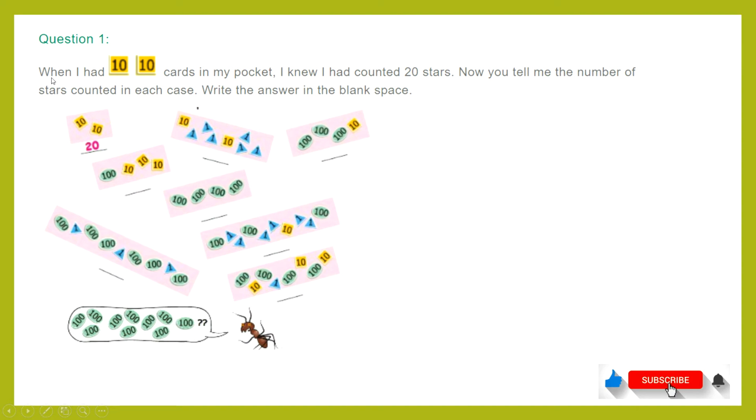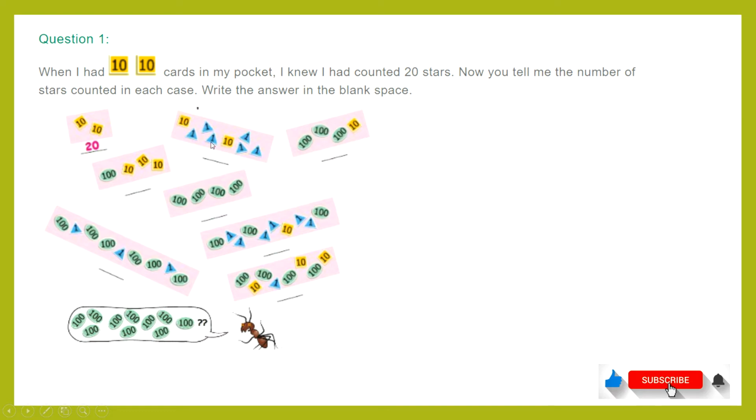Here is the next question. When I had 10 cards in my pocket, so if I have 2 cards of 10, it will become 20. I knew I had counted 20 stars. So 1 ten, 2 tens. 2 tens will give 20. Now you tell me the number of stars counted in each case. Write the answer in the blank space.